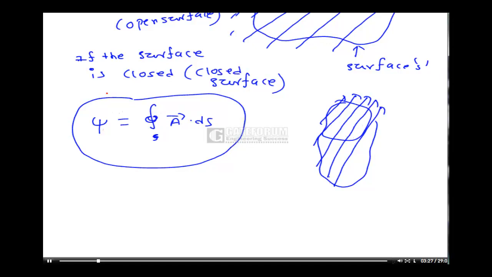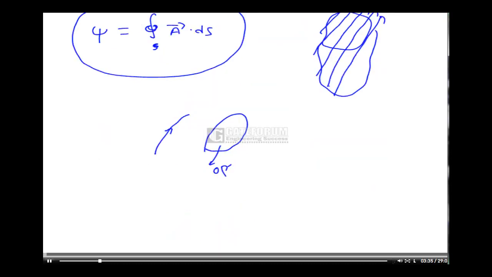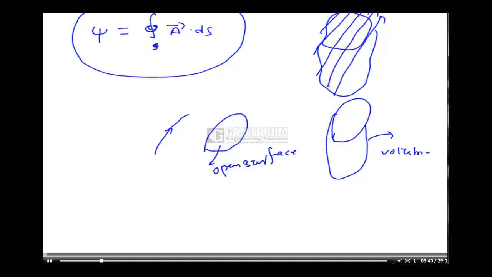Here one important thing: if I move a line, it becomes a surface. If I close the surface, it becomes a volume. So this is the surface integral, which is very important.